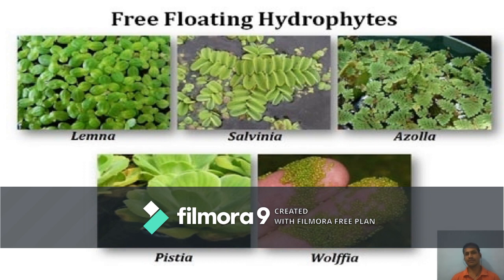For example, Lemna, Salvinia, Azolla, Pistia, and Wolffia. Among these, Azolla is a pteridophyte, and Azolla also fixes atmospheric nitrogen; it is used in paddy fields. So free floating hydrophytes mostly float freely on the water. These are Lemna, Salvinia, Azolla, Pistia, and Wolffia.